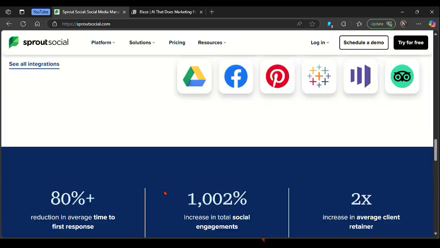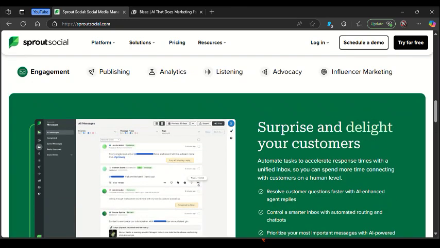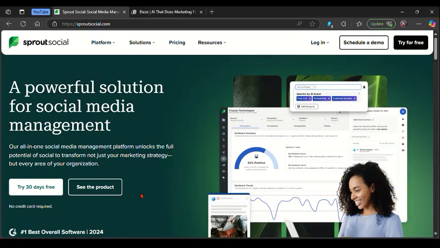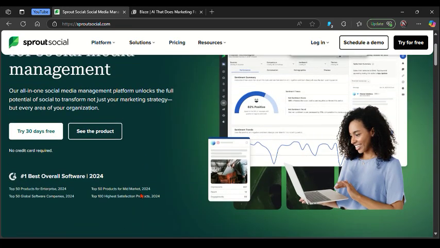So talking about what these two platforms are best for. Starting with Blaze AI, it is best for solopreneurs and creators looking for AI-assisted content growth. And talking about Sprout, it is best for large teams, agencies, and brands managing complex campaigns.